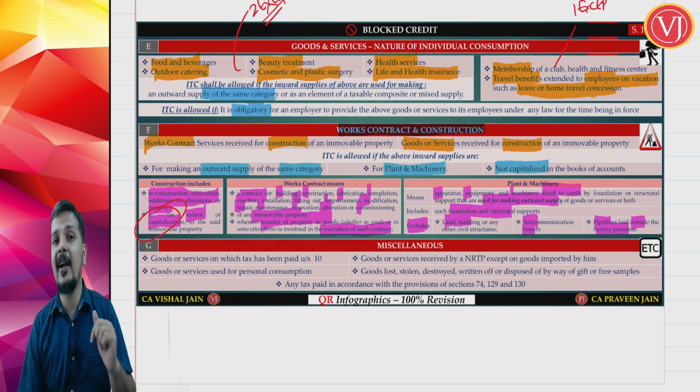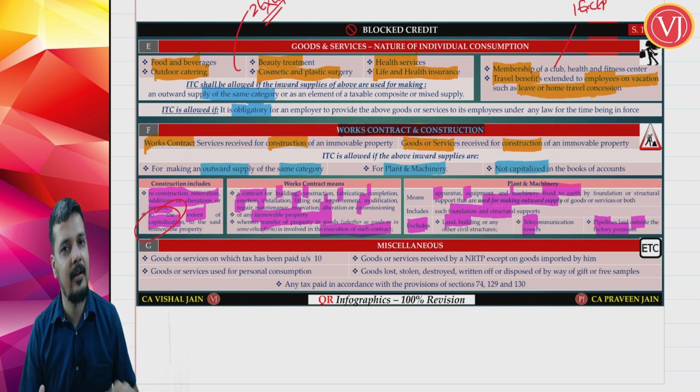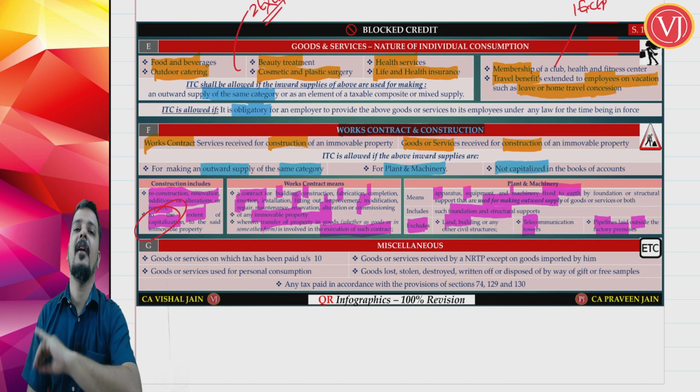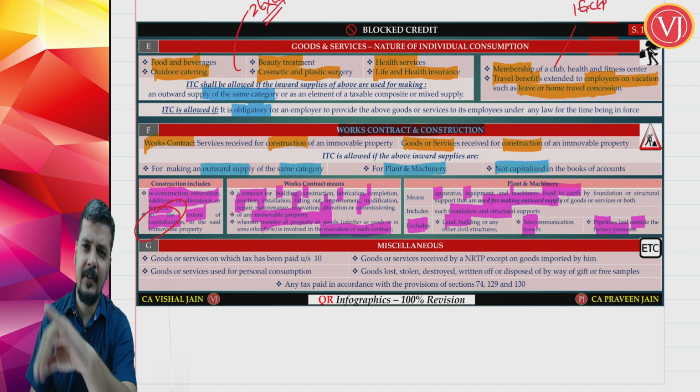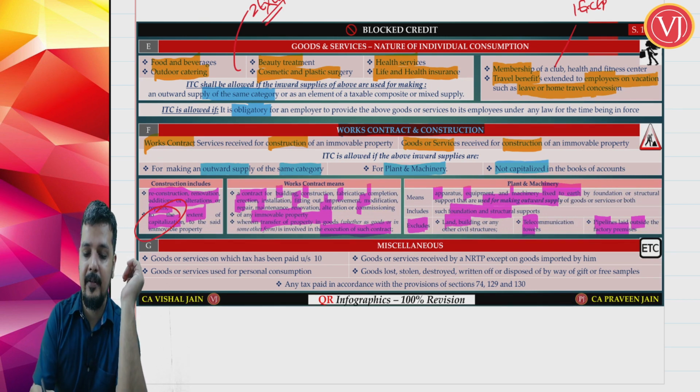Because they are not called plant and machinery, they are other than plant and machinery, they are treated at par with civil structures. So the moment it is capitalized, you cannot take the credit. So plant and machinery will not include the civil structures, telecommunication towers and your pipelines outside the factory. What is important is the second and third point.